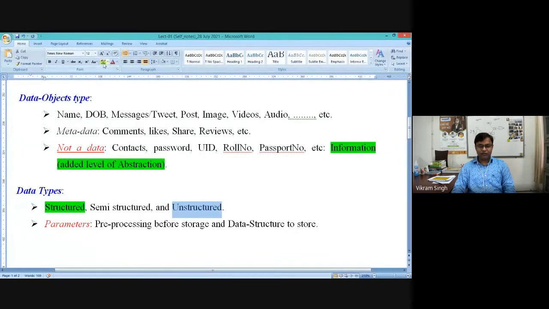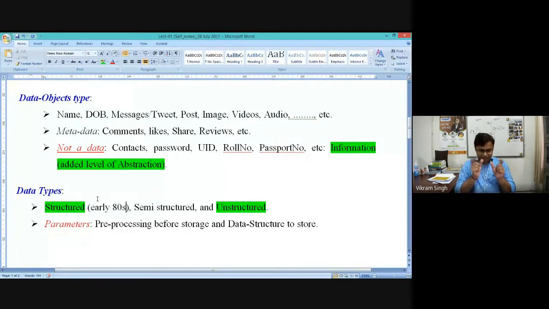One is the first type of structure, which was created in the early 80s, and it was assumed to be the structured way, because in those days, when database systems and storage devices evolved, it was observed that most of the details the system was capturing were of structured nature.